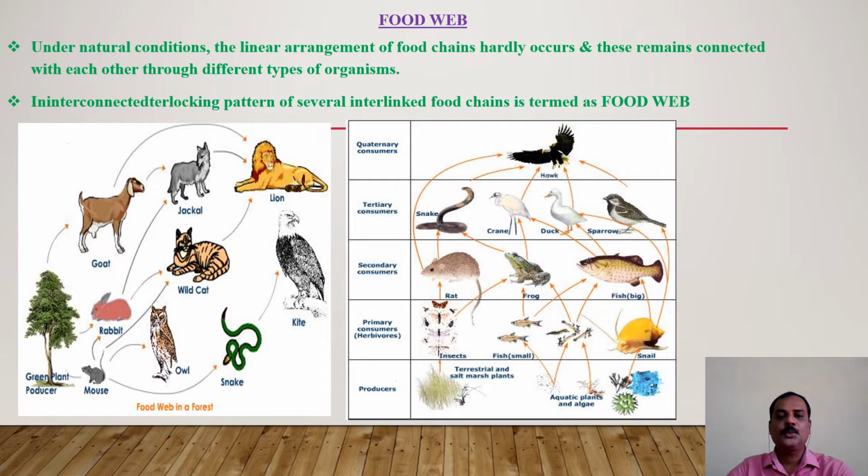Is there any difference between a food chain and a food web? Yes, of course, they have some differences. In a linear food chain, if one species is affected, then the species in the subsequent trophic levels are also affected. But in a food web, if one species is affected, it does not affect the other trophic levels, as there are a number of opportunities available at each trophic level.